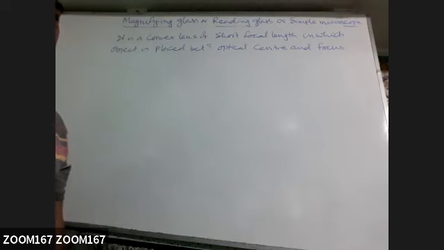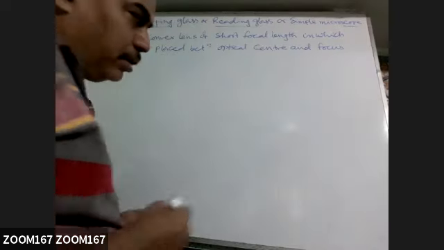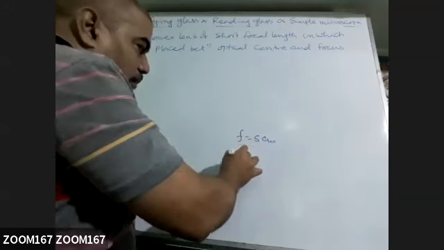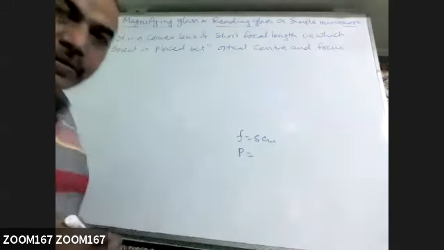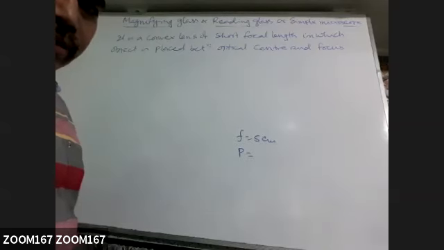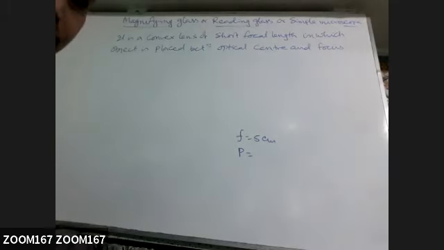If the focal length of a convex lens is 5 centimeter, what is the power? Yes? No one has got the answer. If in the question paper you are given the focal length of a lens is 5 centimeter, find the power, then you will write 1 by f, 1 by 5.